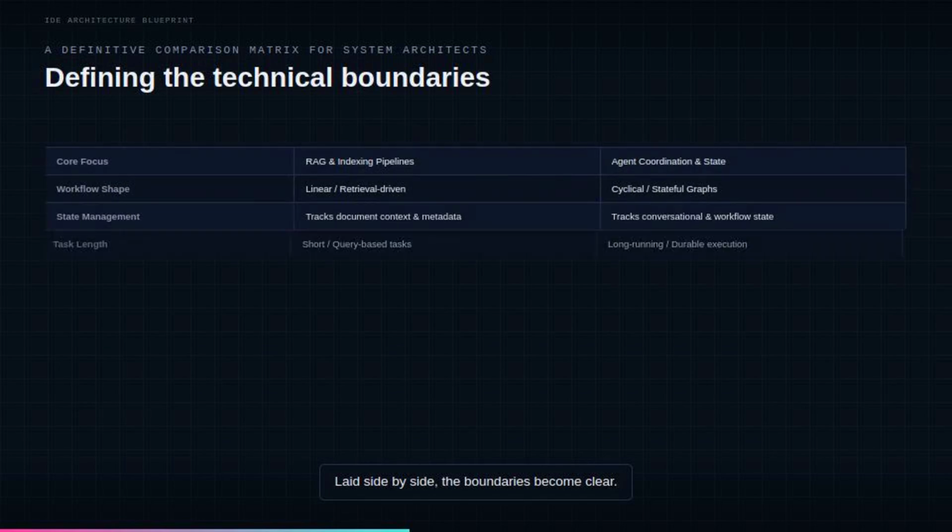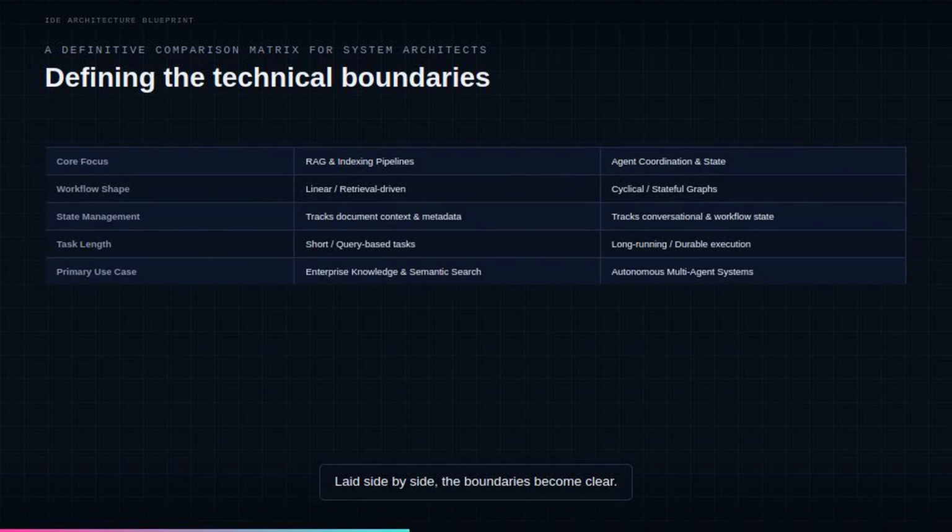Laid side by side, the boundaries become clear. LlamaIndex is built around linear, retrieval-driven workflows for short, query-based tasks, tracking document context and metadata. Its primary use case is enterprise knowledge and semantic search. LangGraph is built around cyclical, stateful graphs for long-running, durable execution, tracking conversational and workflow state. Its primary use case is autonomous multi-agent systems.